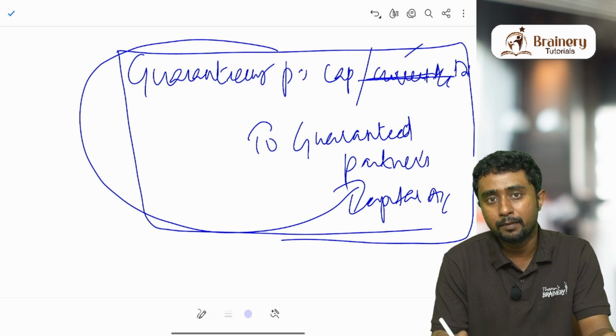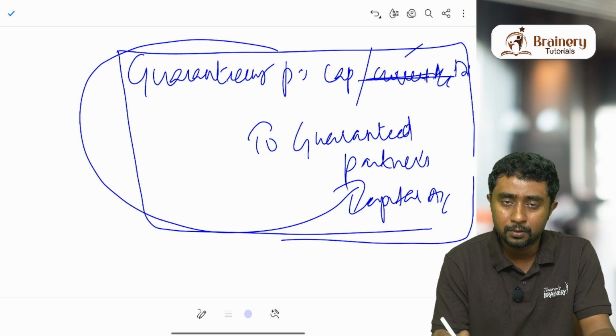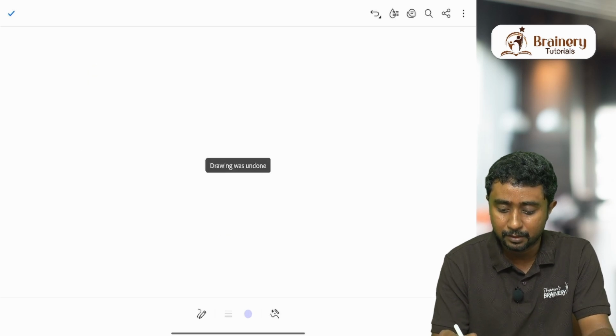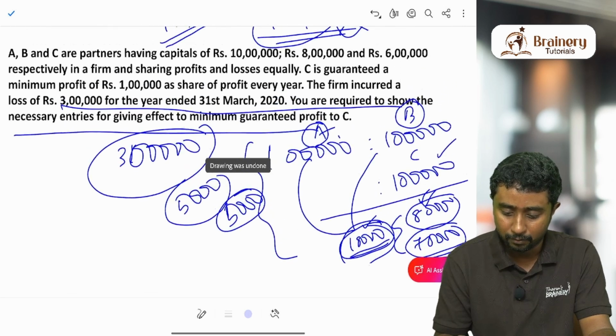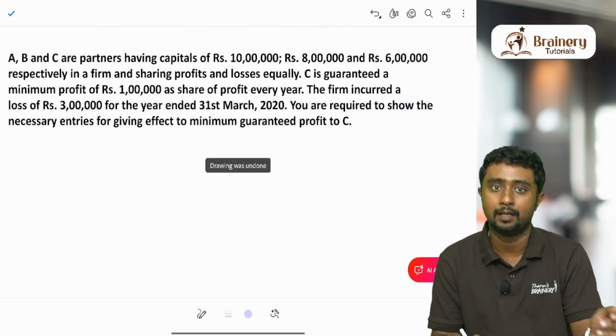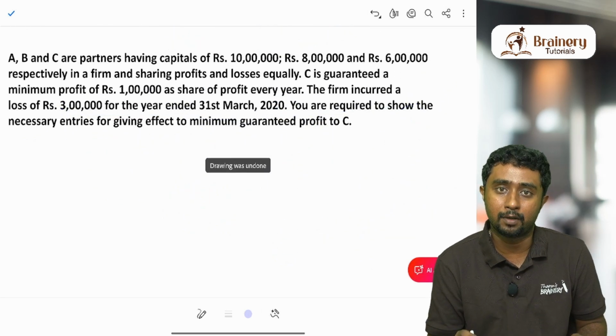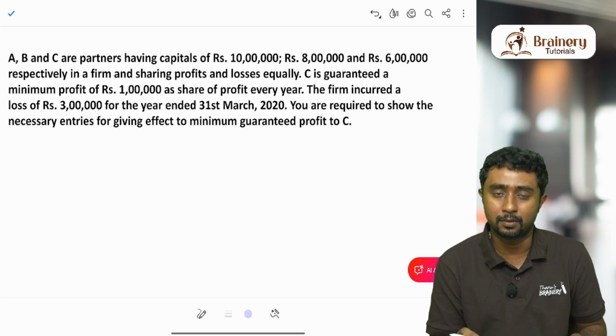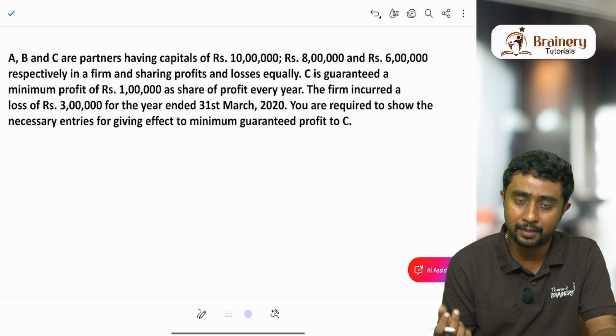A's capital account debit, B's capital account debit to C's capital account. If there is such a situation that we need to pass this entry, we don't always have to pass it, right? We have to check whether he is getting the minimum guaranteed profit or not. So for that we need to know the actual profit he is getting.